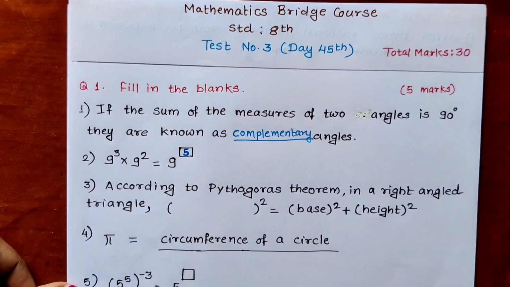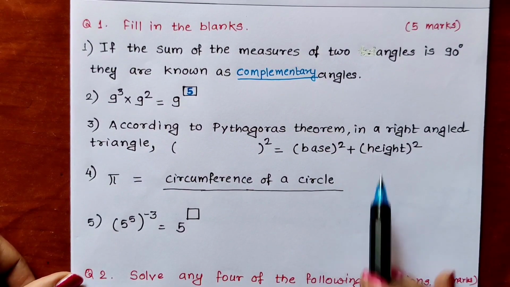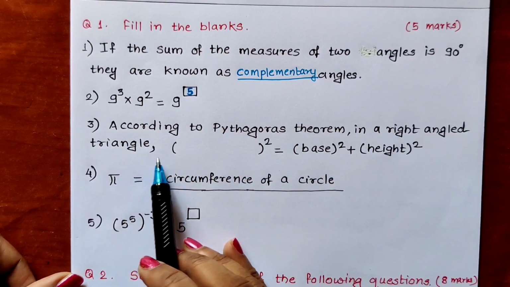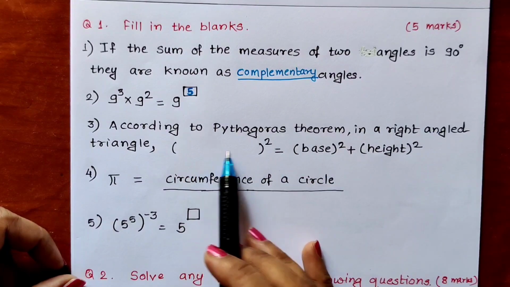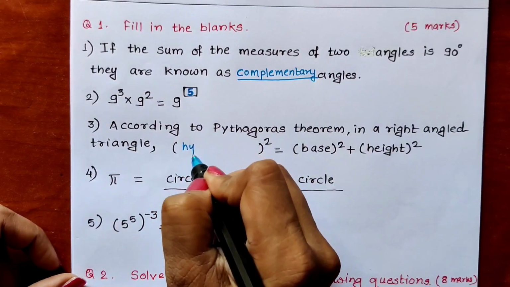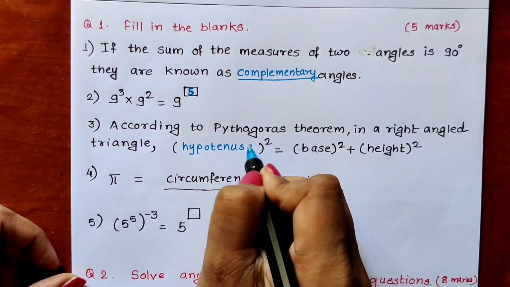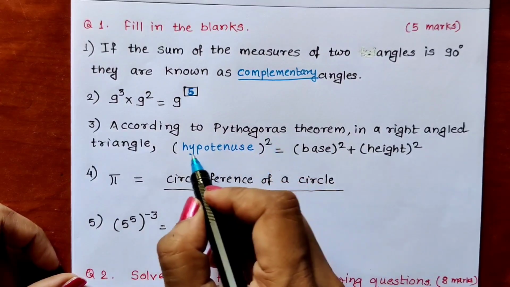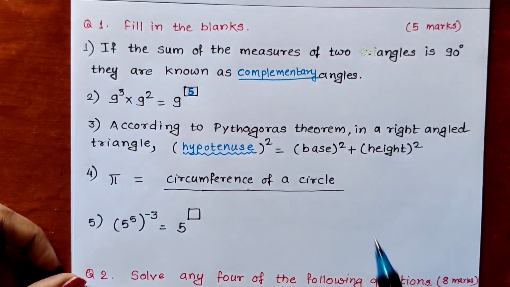Now next is, according to Pythagoras' theorem, in a right angle triangle, what is the formula for Pythagoras theorem? You all know that. Hypotenuse square is equal to base square plus height square. So we have to write hypotenuse square here. The square is given outside the bracket, so you all will have to write only hypotenuse.